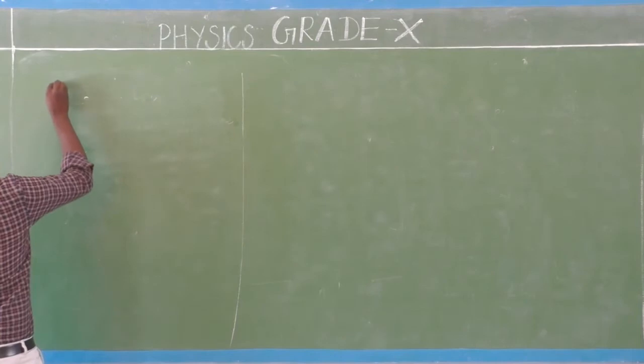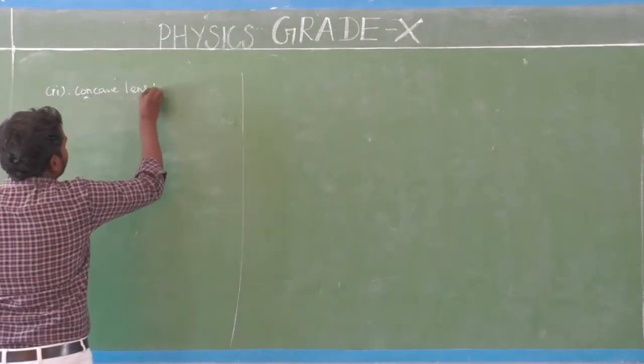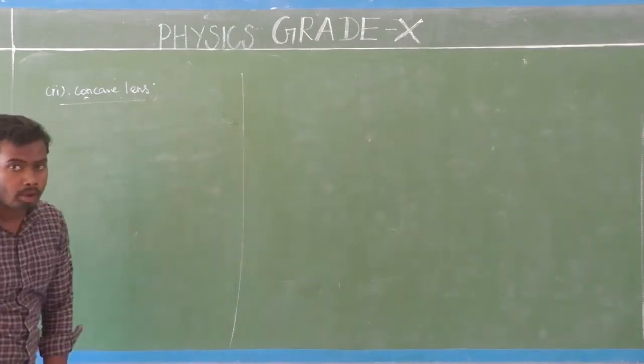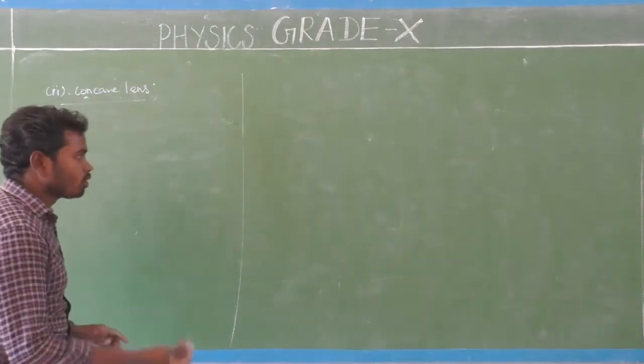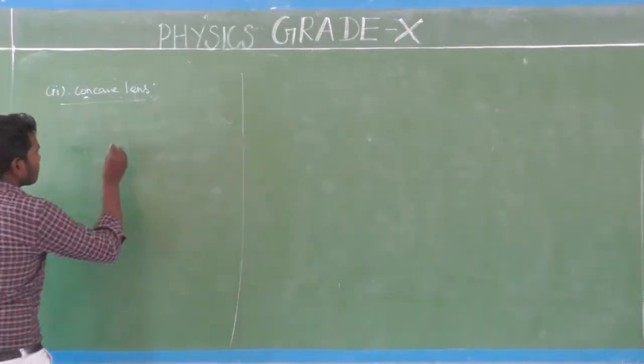Second one is concave lens, not a convex lens. So I am going to draw a beautiful concave lens diagram.